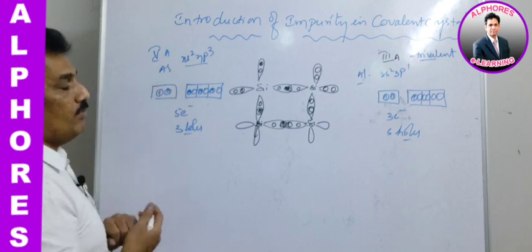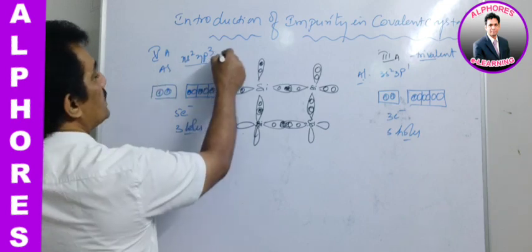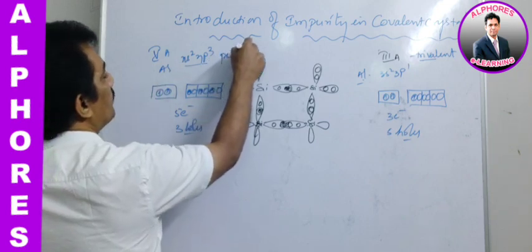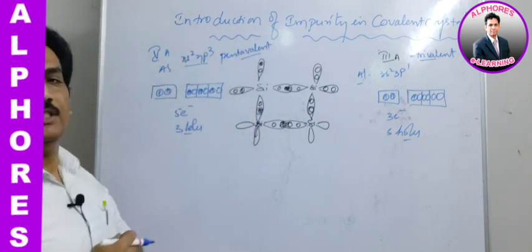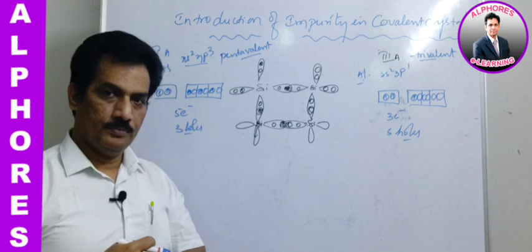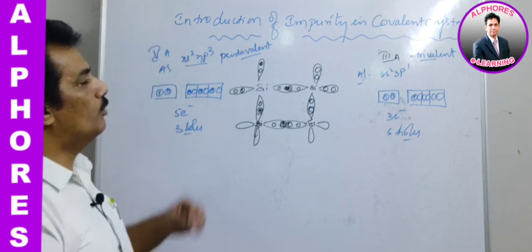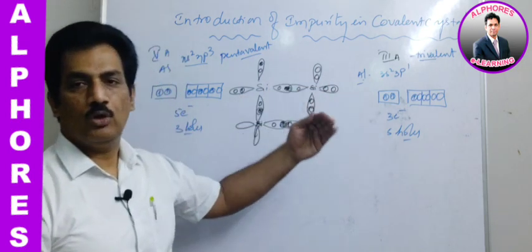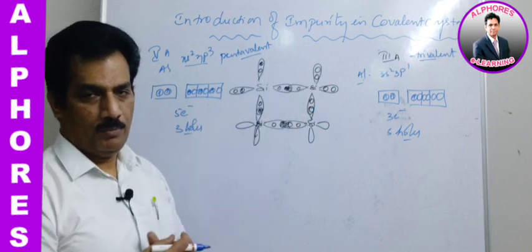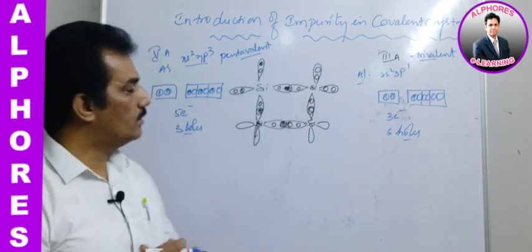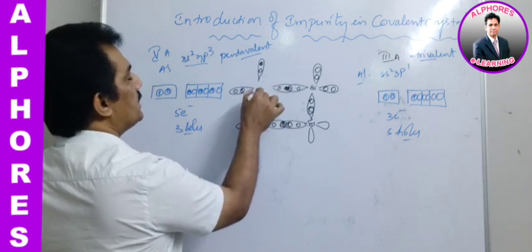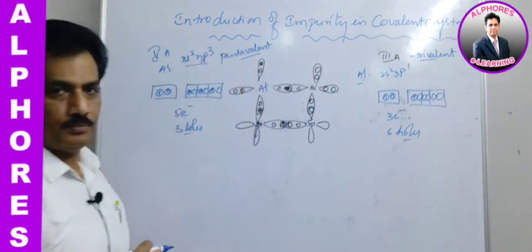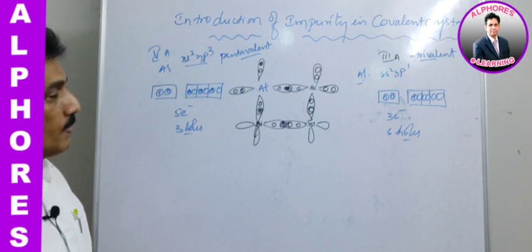This, as it is having 5 valence electrons, is known as a pentavalent element. Pentavalent, valence is 5. Clear? And now let us assume the introduction, that is doping with each type of material or element. In case one of the silicon atoms is replaced by an aluminum atom, then what happens?